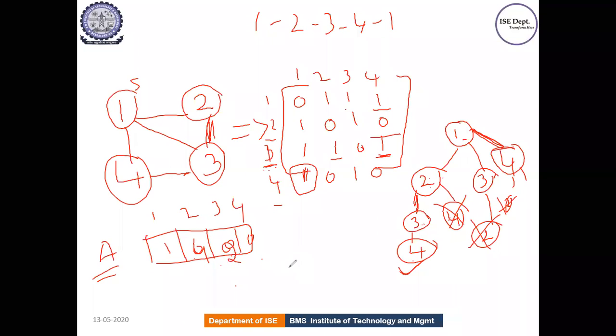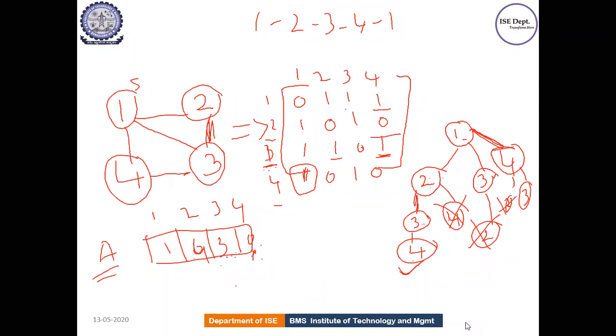So next remaining possibility is what? 3. Can I write instead of 2? I will write 3 here. Okay. So I will write 3. I should check it out. Is there any path existing from 4 to 3? Yes, 4 to 3, there is a path existing. So this is a correct option, 4 to 3. Correct. So this is fine. Go to the next one.